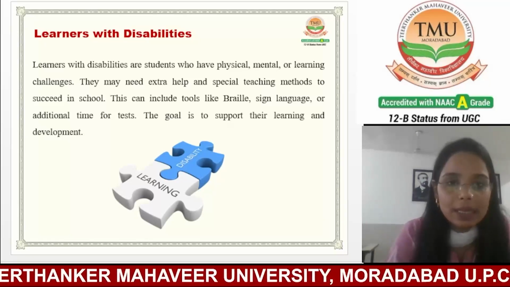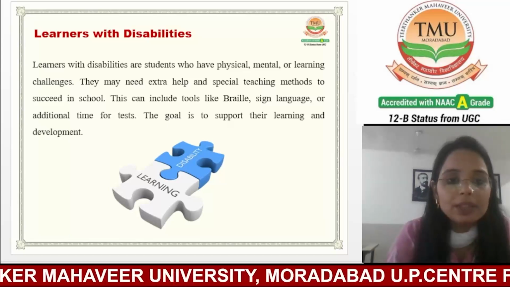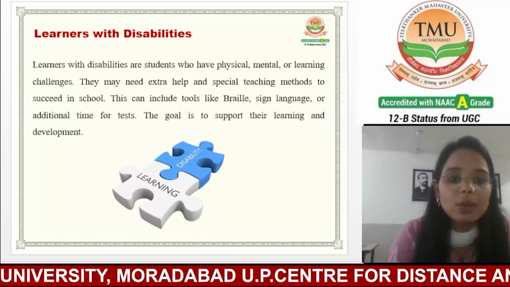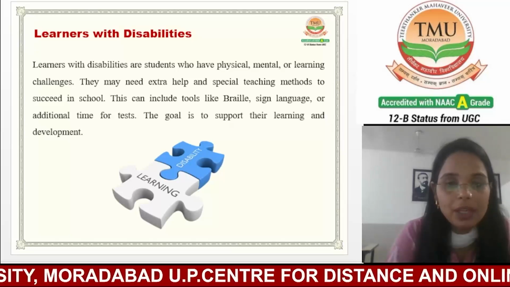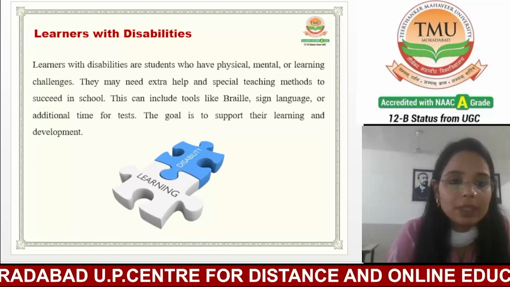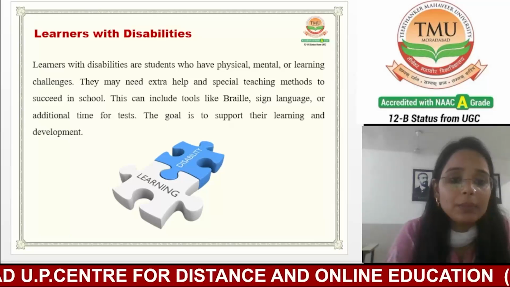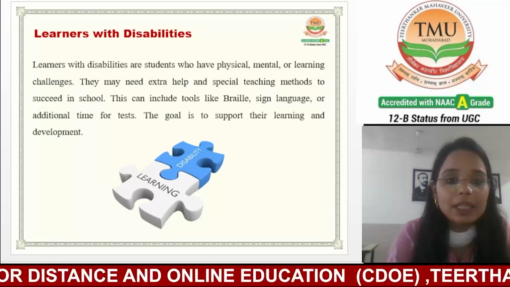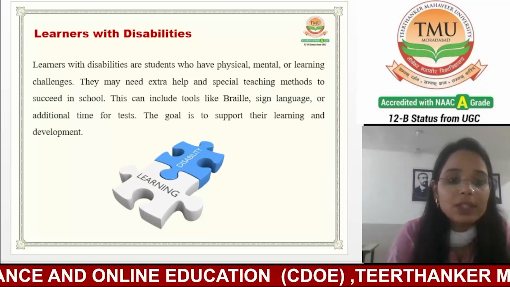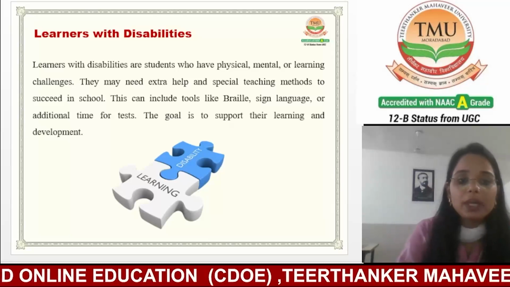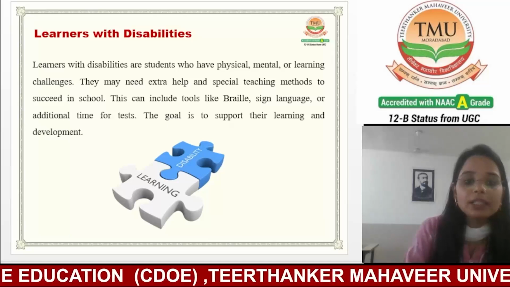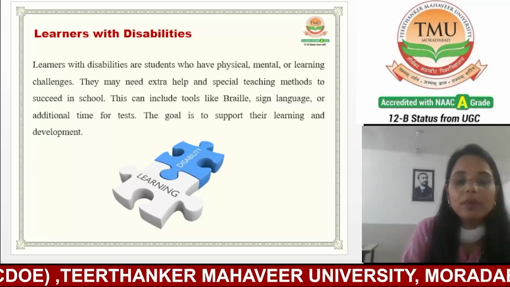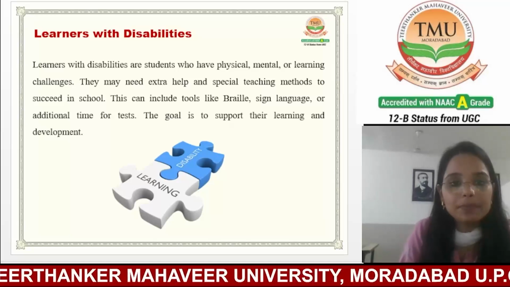Let's take a few examples. Suppose a student who uses a wheelchair may need a ramp or elevator to access the classroom. If you talk about other examples, students with dyslexia may need extra time to complete reading assignments or use a text-to-speech tool. So these students have the same desire to learn and succeed as their peers, but may need additional support to overcome their unique challenges.